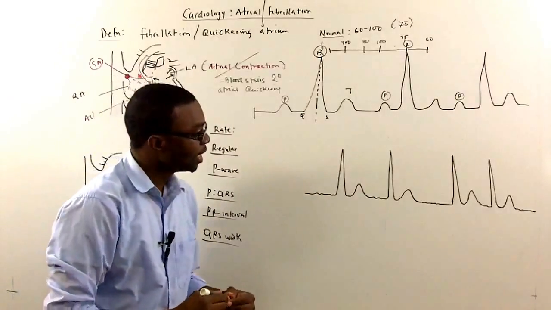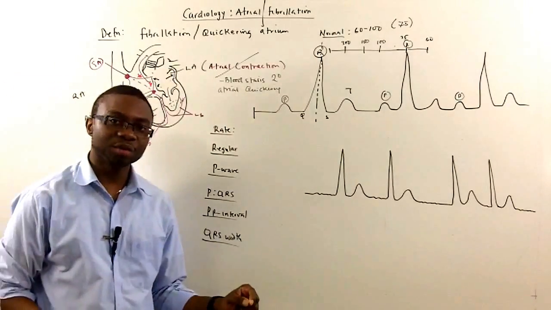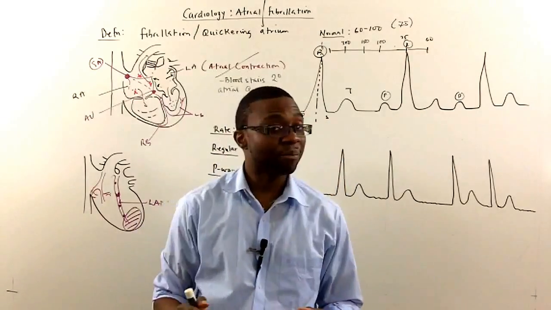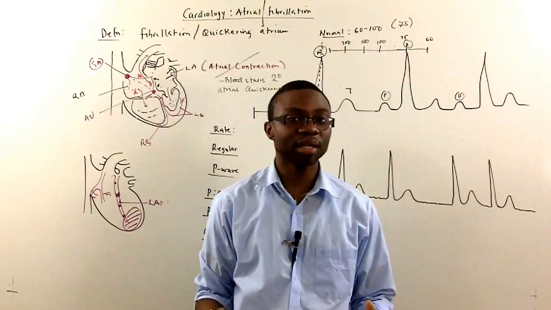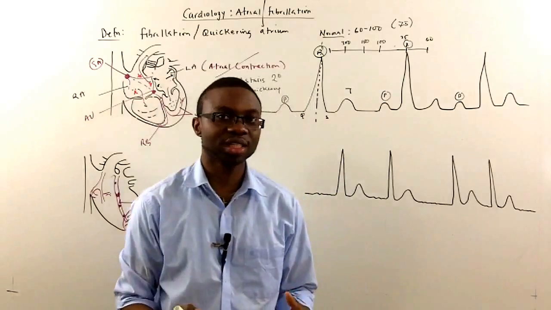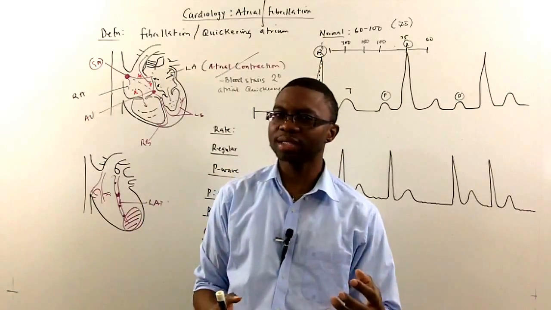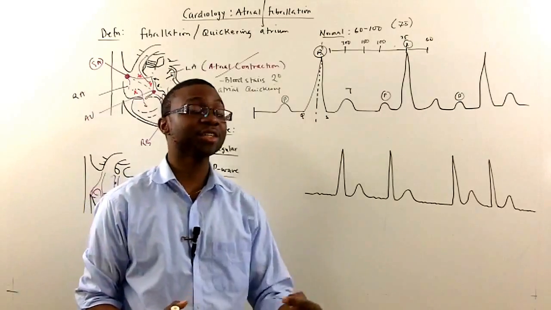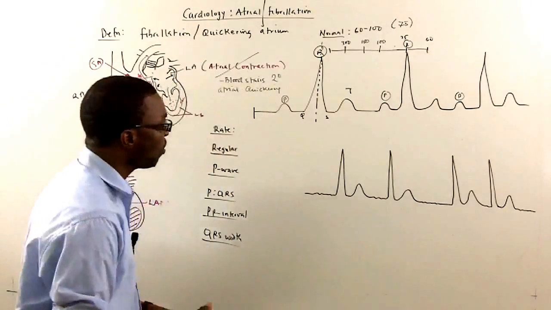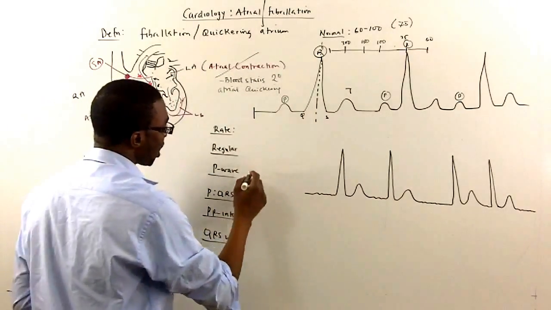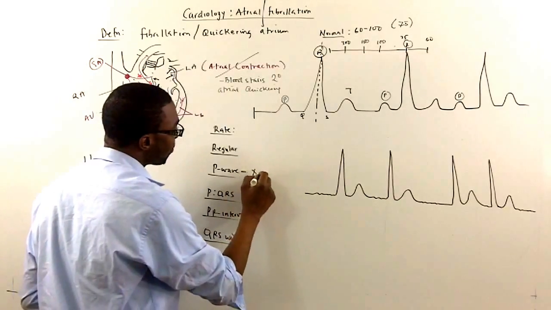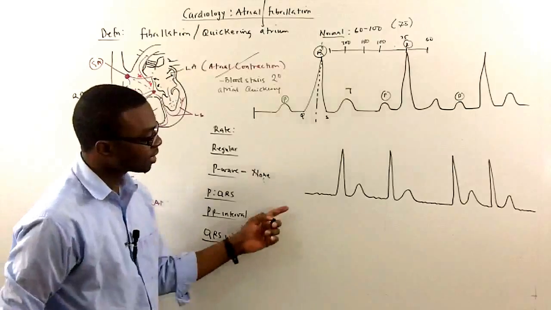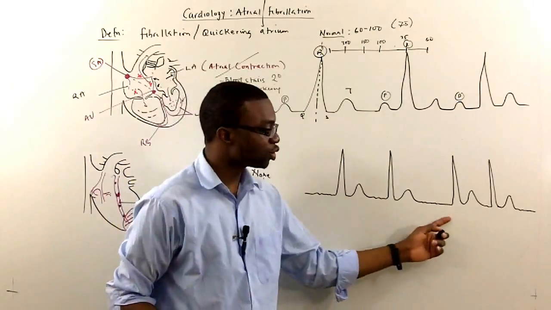Now, when a patient has atrial fibrillation, the heart is quivering. So what happens? We don't get atrial contractions because we're not getting good depolarization. And the P wave stands for what? Atrial depolarization. Since the atrium is not depolarizing, what do we find? Well, there will be no P waves. None.